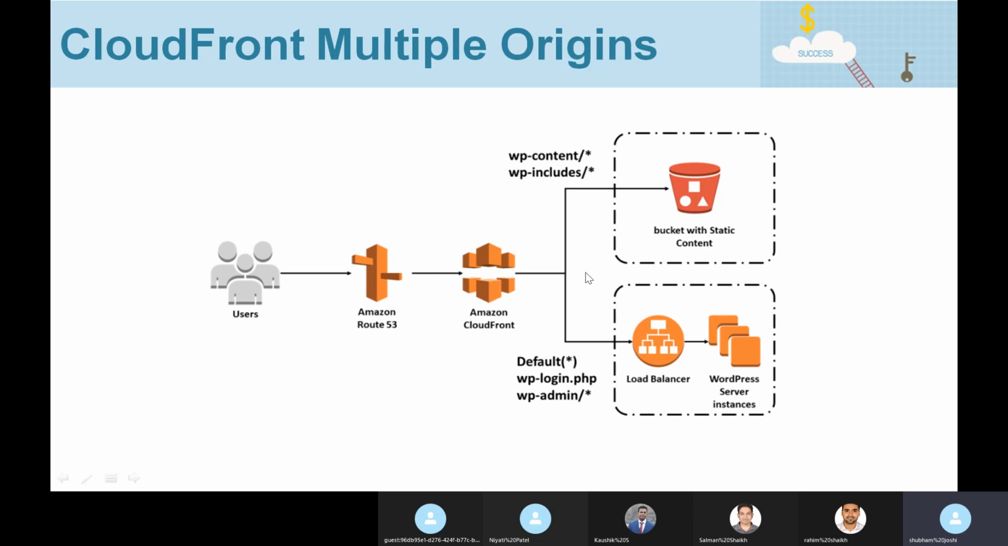And now here a CloudFront distribution can have more than one origin. In our case we have two origins. One is an S3 bucket, the other is a load balancer. So here we can define in the CloudFront distribution that, normally, if you have worked with WordPress, in WordPress, if you go to var www/html, you will see these two folders inside it.